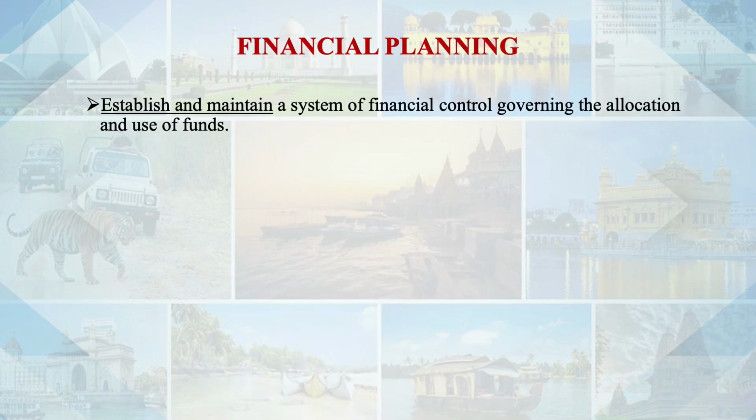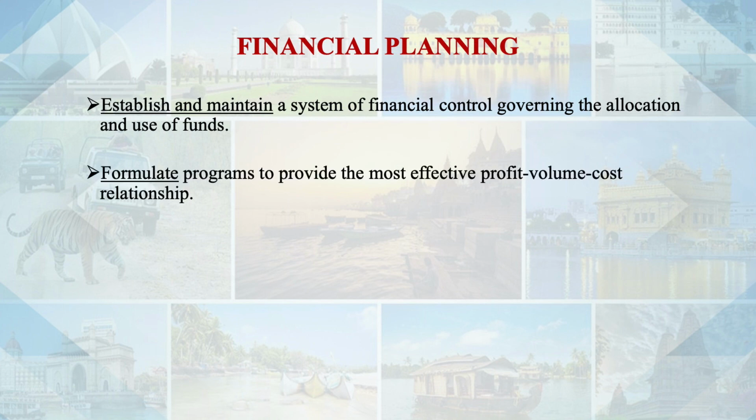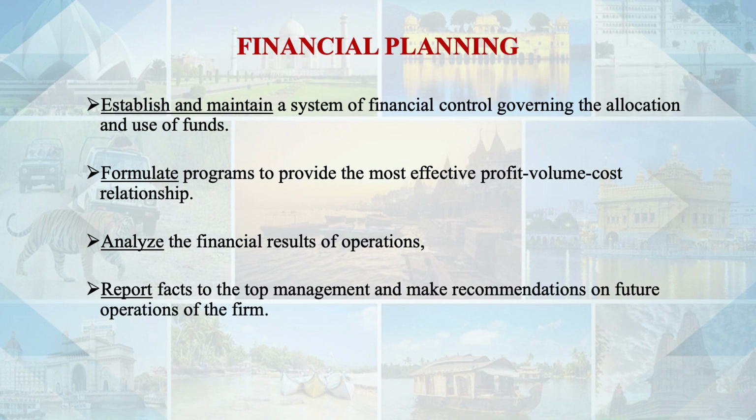Then we need to establish and maintain a system of financial control governing the allocation and use of funds. Also, we need to formulate programs to provide the most effective profit, volume and cost relationship. Then we need to analyze the financial results of operations, and then we report the facts to the top management and make the recommendations on future operations of the firm.